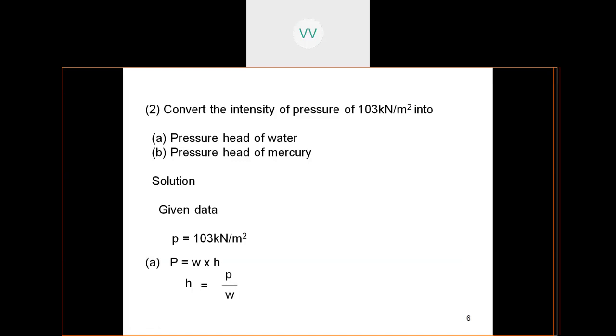So first bit is A bit, P is equal to WH. So now you want the head of water. So H is equal to P by W. So now try to substitute. H is 103 kilonewtons per meter square. So in kilonewtons, try to convert it into newtons. So multiply it with 1000. And the specific weight of water, when you are converting into pressure head of water, you have to apply specific weight of water. That means 9810. So have you done? Yes. Let us see the result.